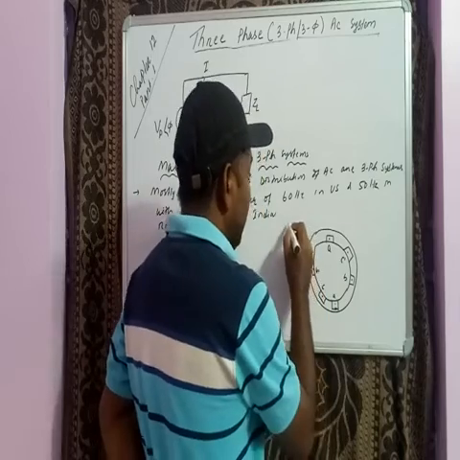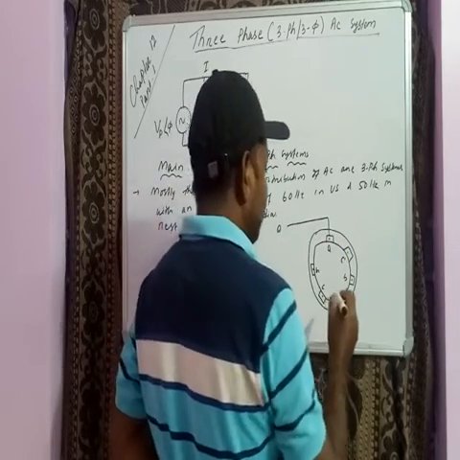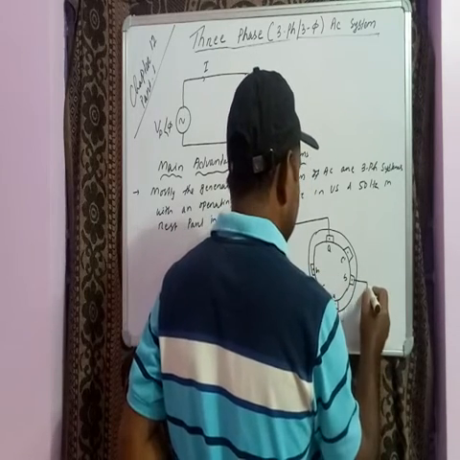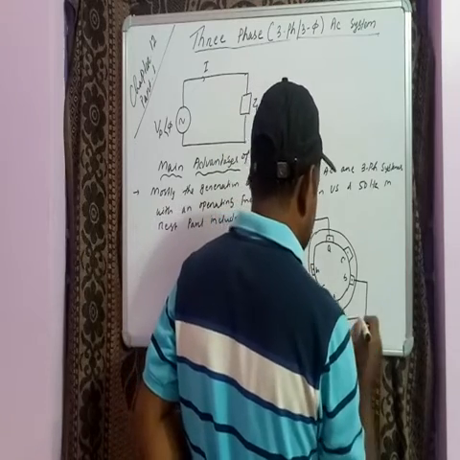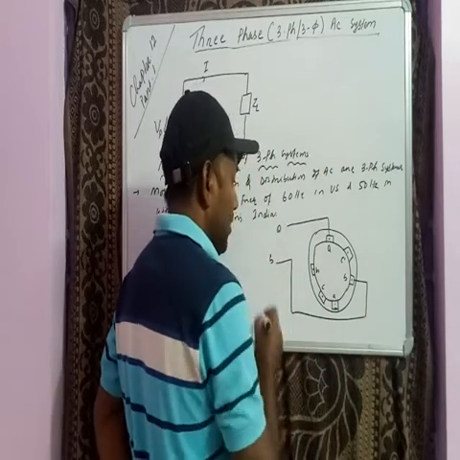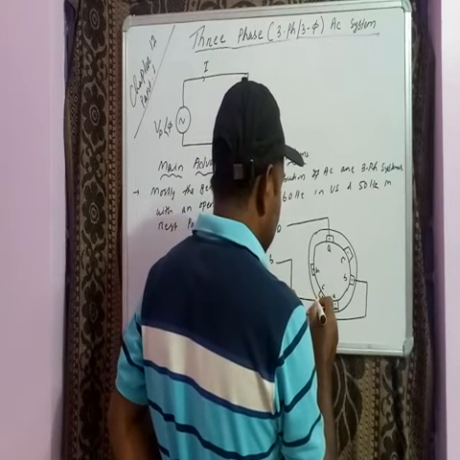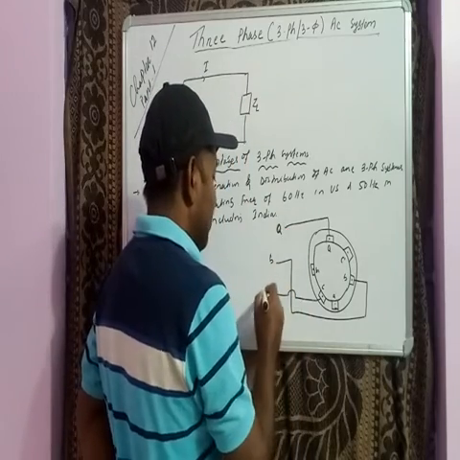Okay, so from A we will get one phase, from B we will get another phase, and from C we will get another phase.